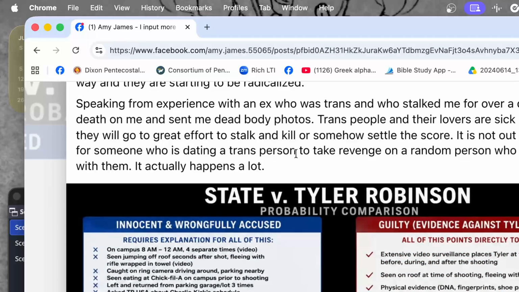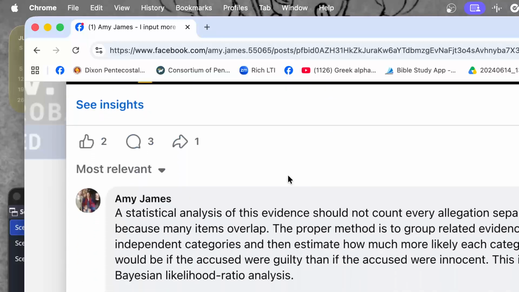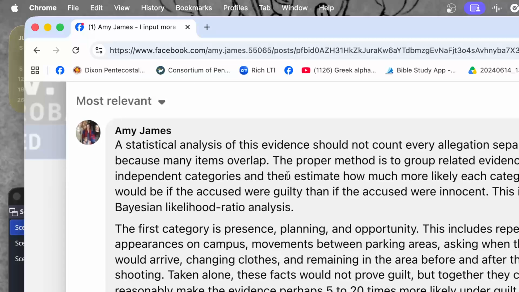So the last paragraph is just that I've had to go through some experiences where I had an ex who was stalking me. He identified as a woman in the closet, and his messages and stalking were very bizarre, and some of the things that he would send me were super sick and disturbing. So I don't think it's really out of character for this to happen when somebody's already extremely mentally ill, which it sounds like Lance Triggs and Tyler Robinson might have been.